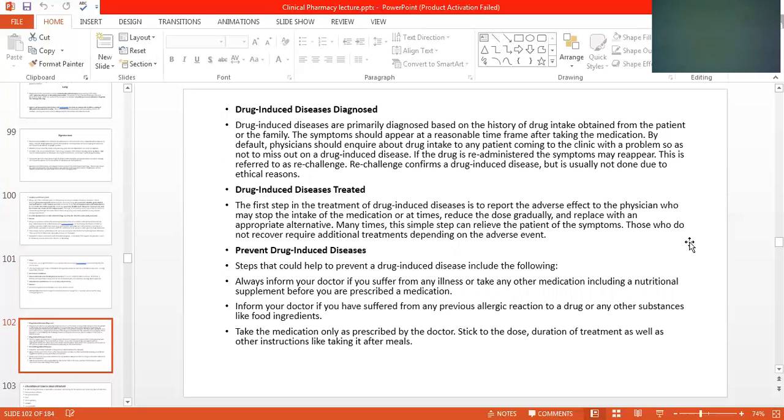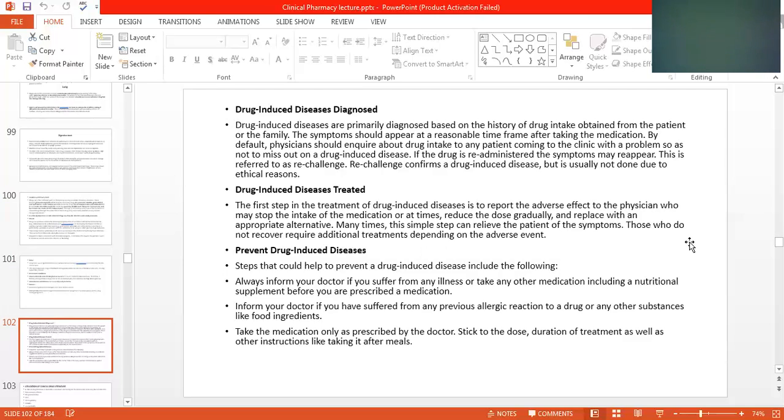Drug-induced disease diagnosis. Drug-induced diseases are primarily diagnosed based on the history of intake obtained from the patient or the family. The symptoms should appear in a reasonable time frame after taking the medication. By default, physicians should inquire about drug intake. Any patient coming to the clinic with a problem should not be missed out on drug-induced diseases.